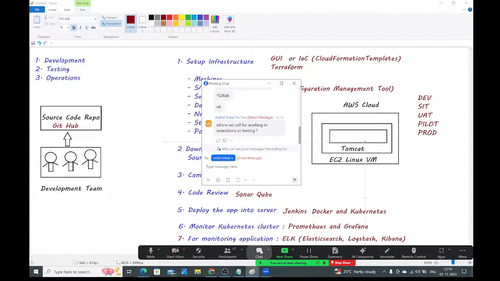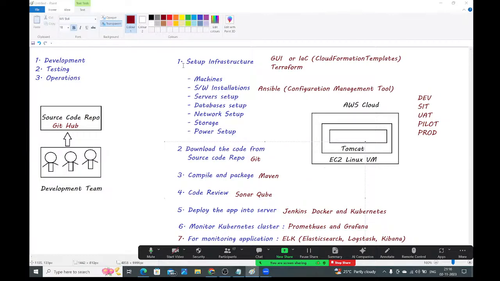This is where we will be working, in operations. This operations team is nothing but the DevOps team only. We will call the DevOps team the operations team, guys. Once the DevOps team has deployed the application in the server, the testing team will come, access the application from that server, and test the application, guys.